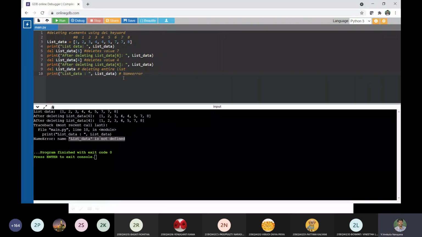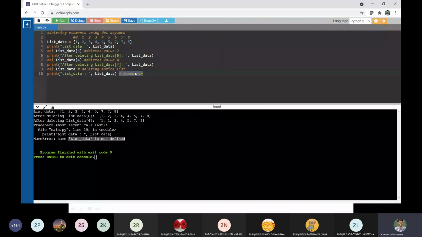Students, is that clear? Yes, sir. Here I am performing list deletion, the complete list deletion from the memory. So by this statement, the complete list is deleted. The same list I am trying to print, so in that case it is going to show a name error.